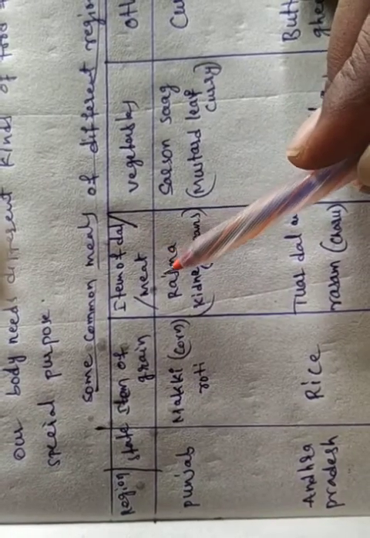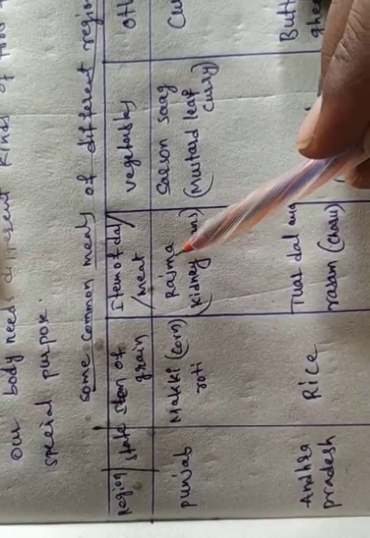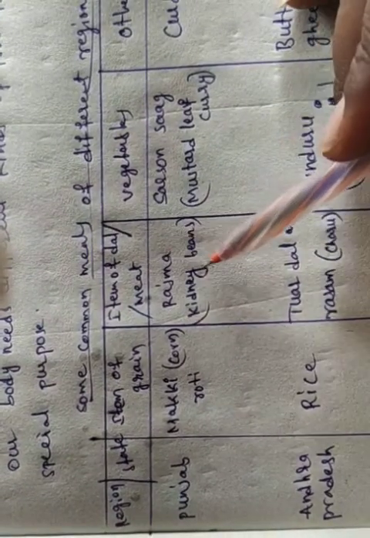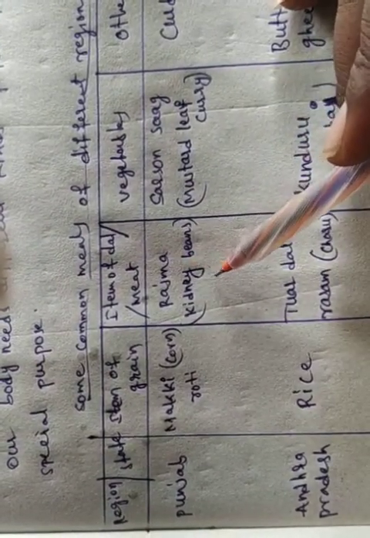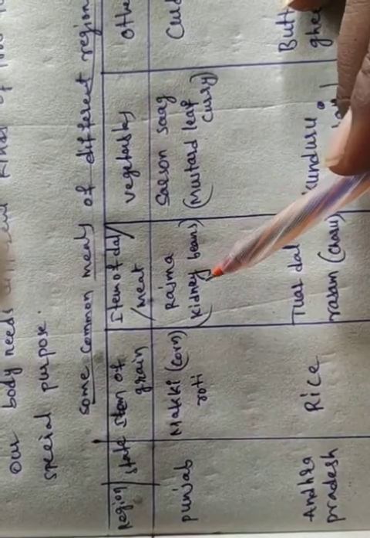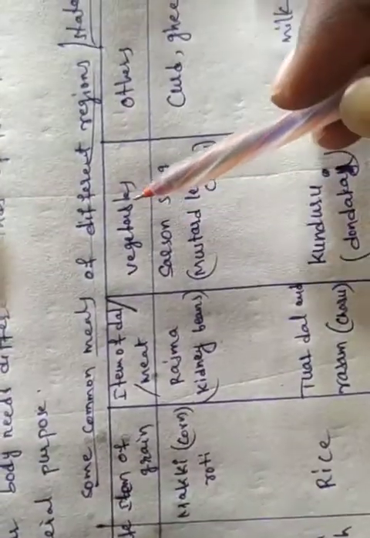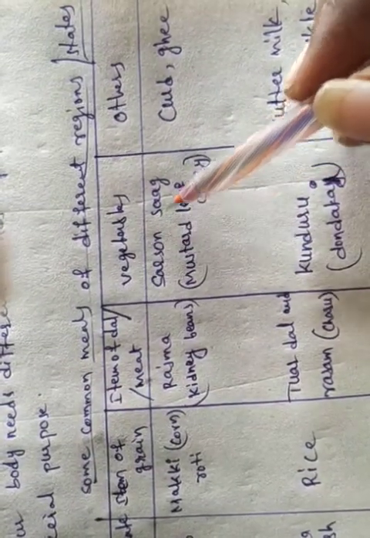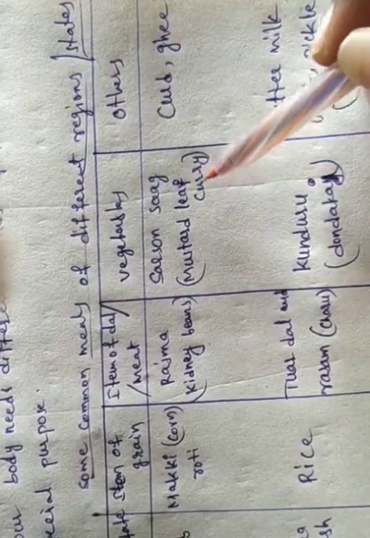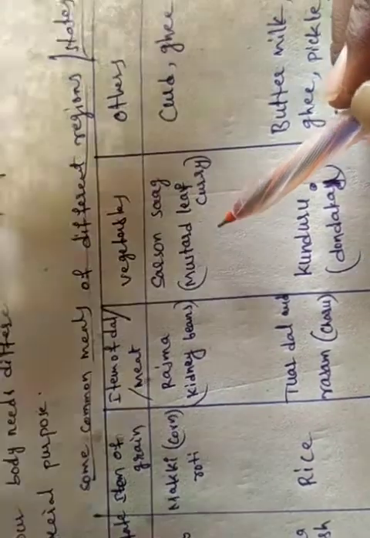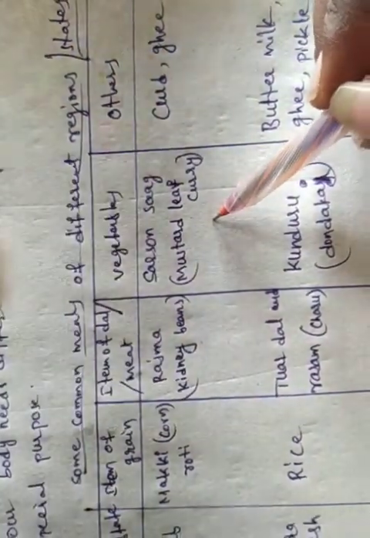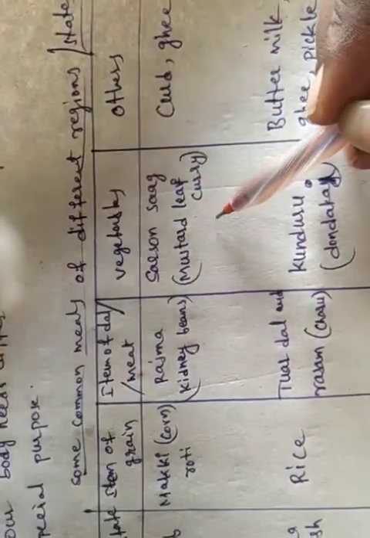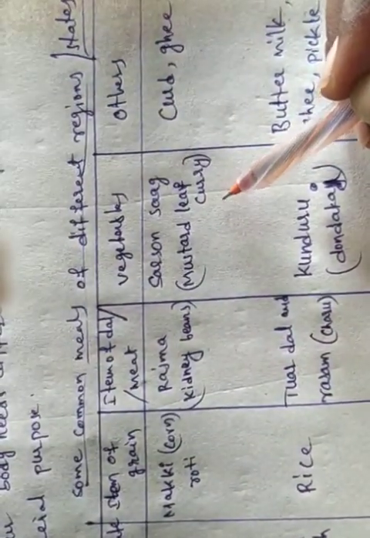Item of dal or meat is rajma, kidney beans. Vegetables: which vegetables they are using? Sarson saag, mustard leaf curry. The mustard leaves they also use as a curry.